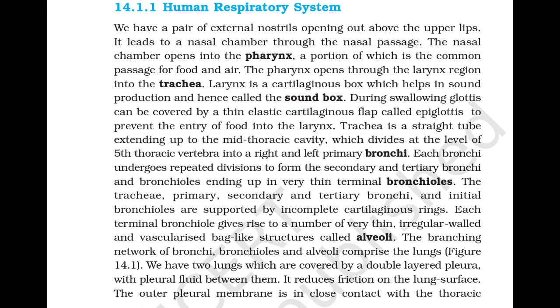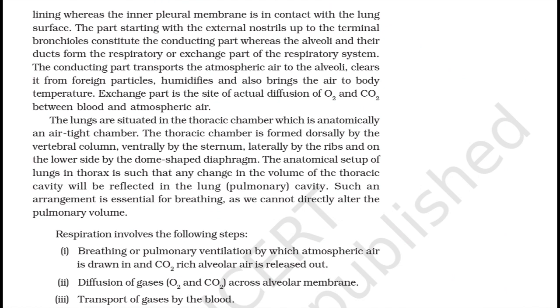We have two lungs which are covered by a double-layered pleura with pleural fluid between them. It reduces friction on the lung surface. The outer pleural membrane is in contact with the thoracic lining, whereas the inner membrane is in contact with the lung surface.